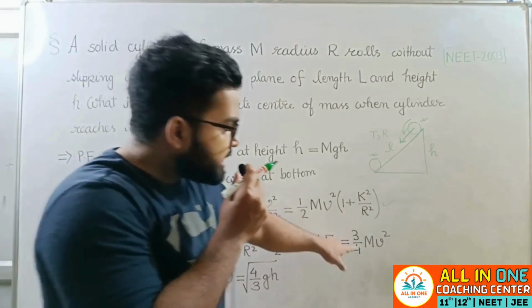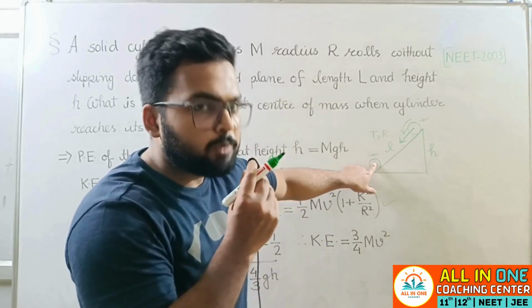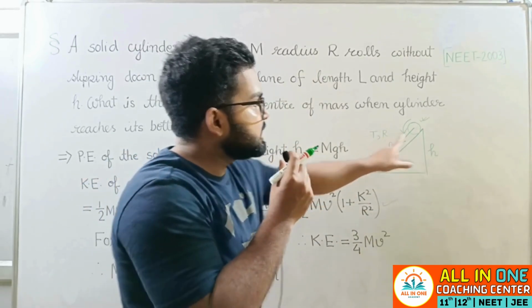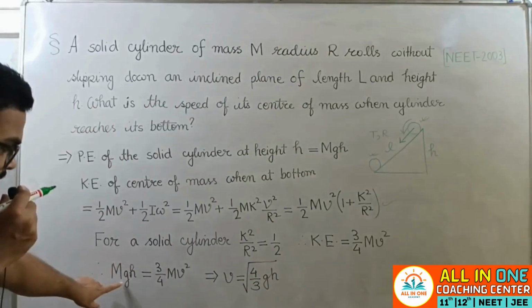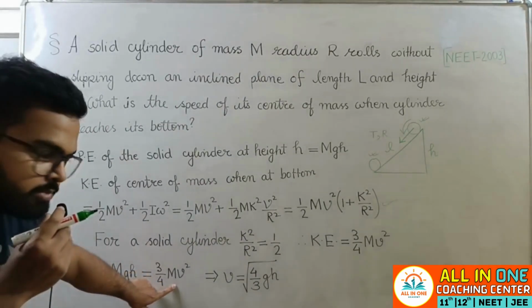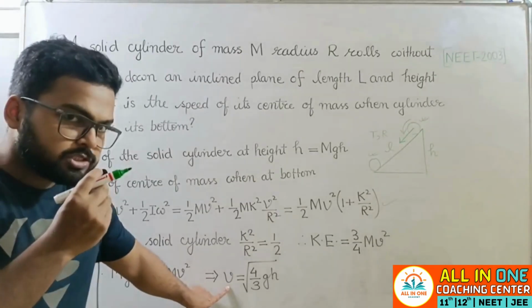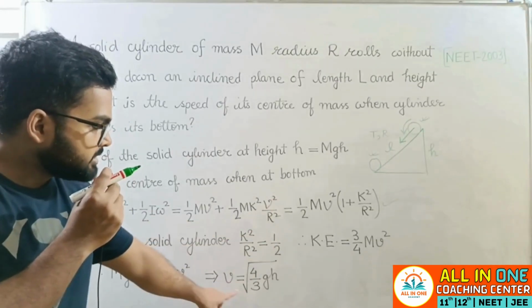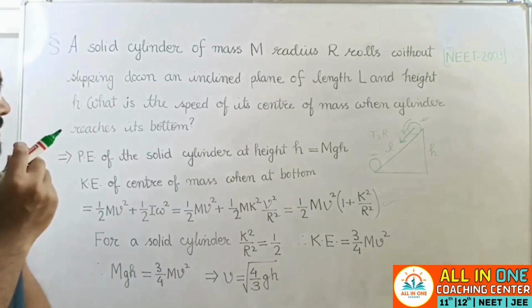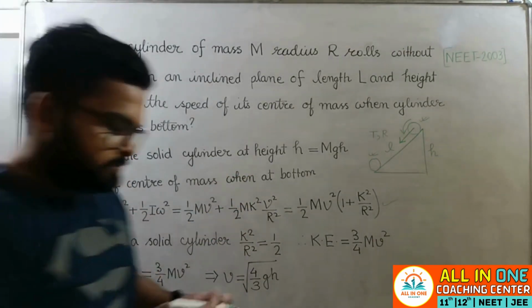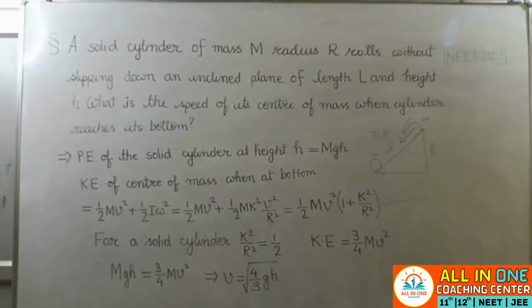Now this kinetic energy which is acquired at the bottom is at the cost of the potential energy that was already present at the top. So what we have to do is equate the potential energy with the kinetic energy, and that gives us the velocity of the center of mass at the bottom of the inclined plane. Okay, so I hope you have understood. Thank you.